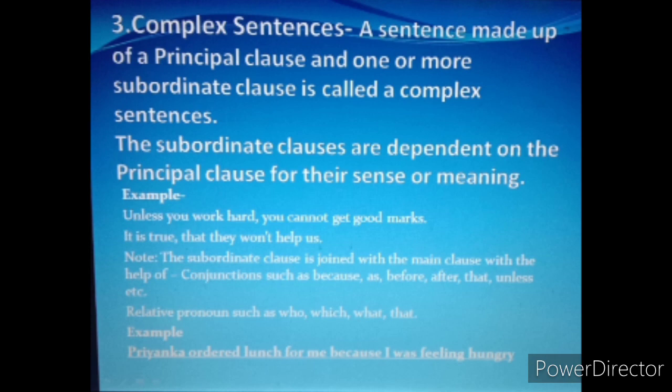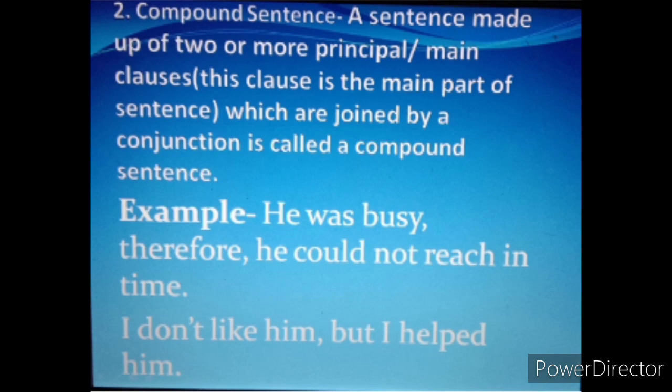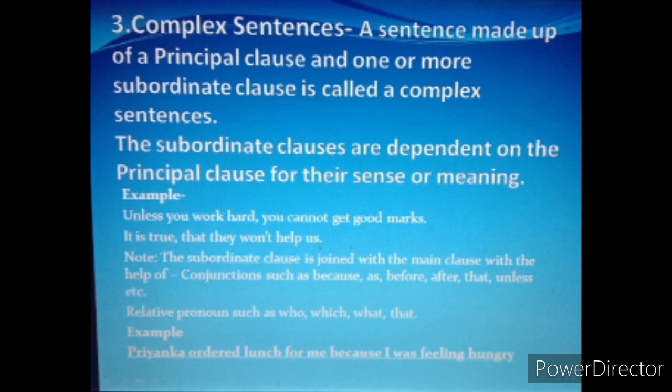So there is just a minor difference between compound and complex sentences. Compound sentences, as I told you, are a combination of two or more principal or main clauses. In compound sentences, both are main clauses, which means both can stand alone. But here in a complex sentence, one would be a principal clause and the others can be one or more subordinate clauses.